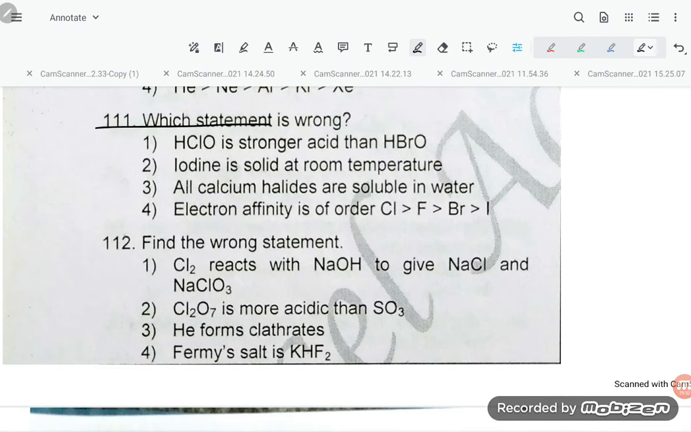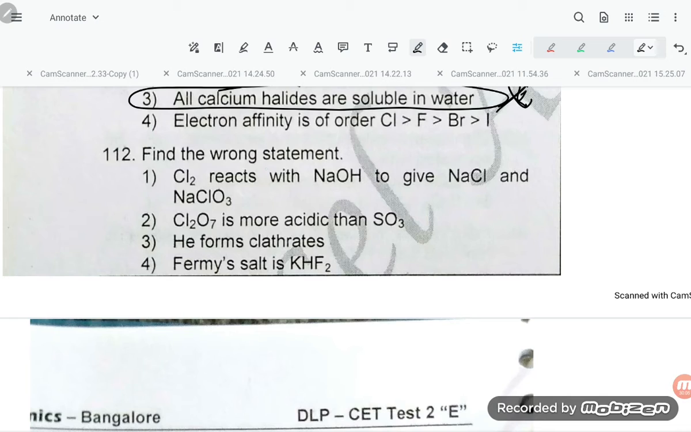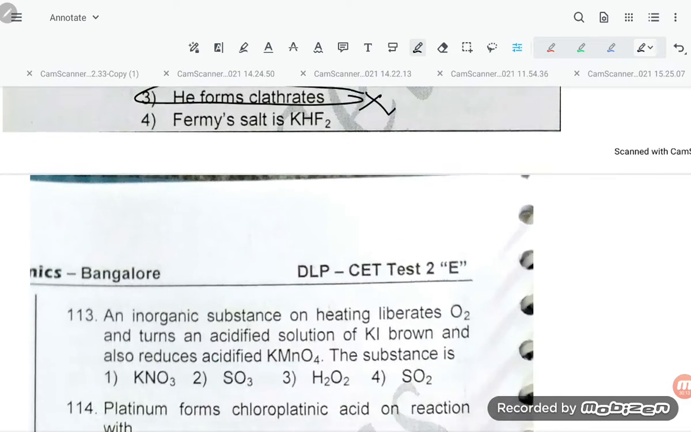Now 100. Which statement is wrong? All calcium halides are soluble in water. This is the wrong statement. Next one, find the wrong statement. Helium from clathrates. This is also the wrong statement.